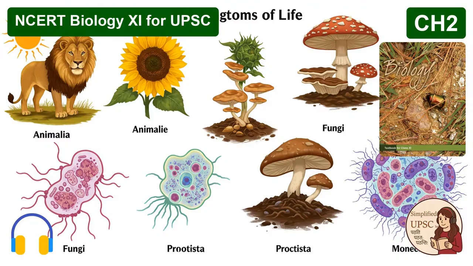It is, and that neatly transitions us to the next kingdom, Protista. If Monera are the single-celled prokaryotes, the Protista are the first single-celled eukaryotes. They're the bridge kingdom. They have a well-defined nucleus, membrane-bound organelles. They can reproduce asexually and sexually. A lot of complexity there. They're primarily aquatic, and we need to look at a few of their key subgroups.